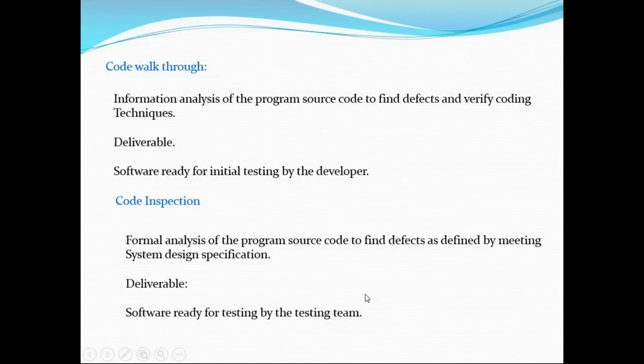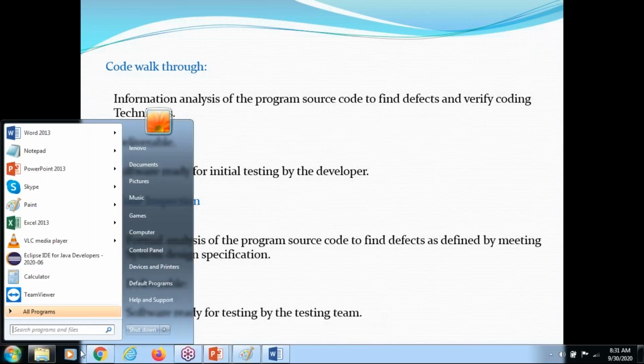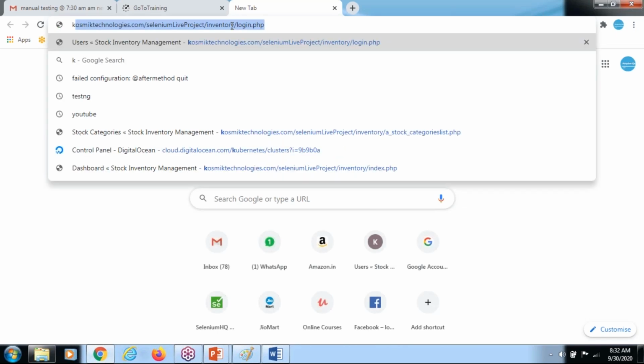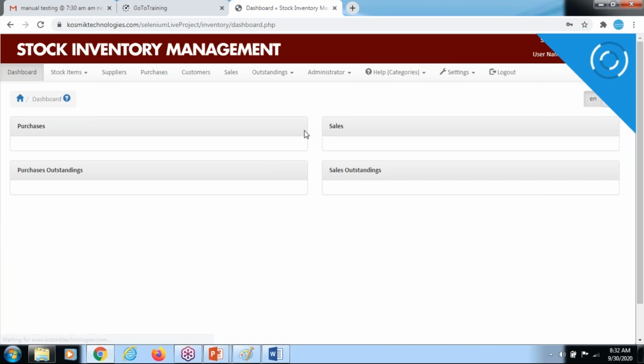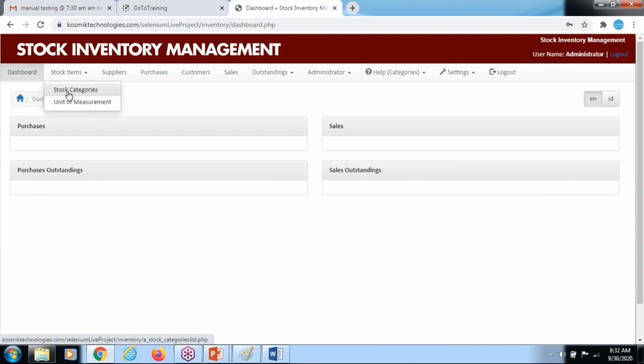For the three projects we will explain what BRS and SRS documents are, and along with that we have one live project. We need to do each and everything ourselves. This is the live project, and you need to do this complete project. You need to add the stock categories, suppliers, purchasers, customers, and sales. We need to do the entire project, identify the bugs, and report them.